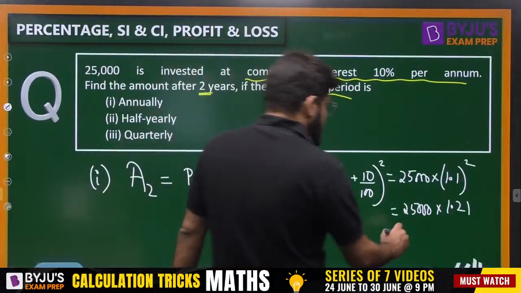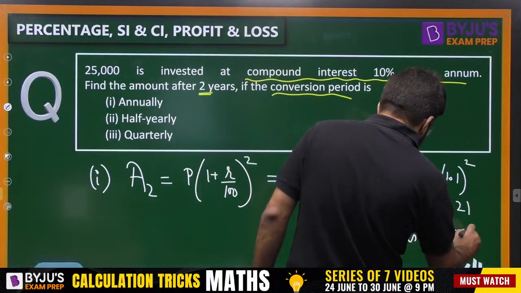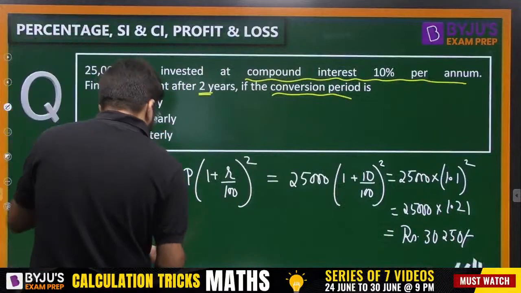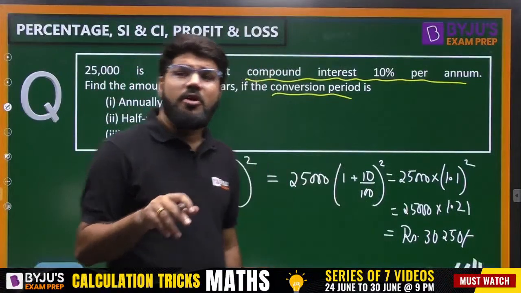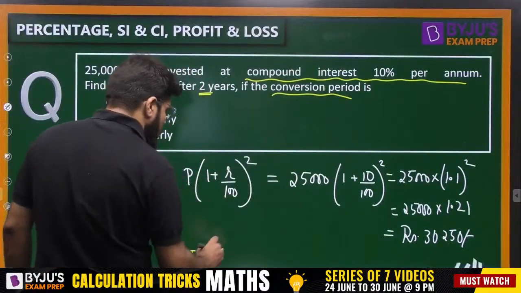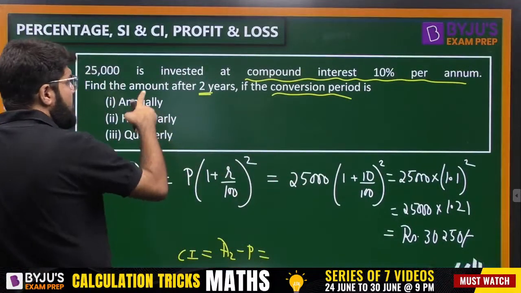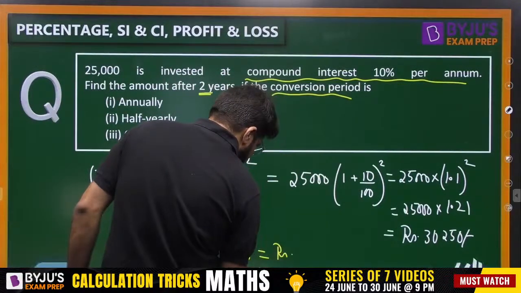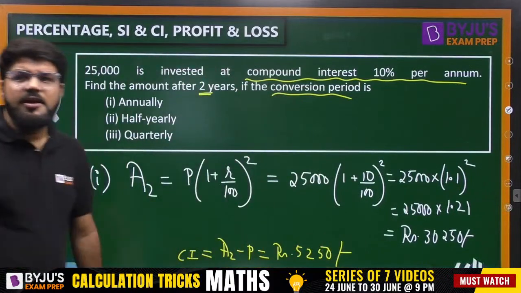30,250, correct. So the first thing is rupees 30,250, and that is the amount. What they are asking is to calculate the compound interest. Be careful. In compound interest you have the formula for amount, so the interest is the amount minus the principal invested. 30,250 minus 25,000, so the answer is rupees 5,250. 5,250 is the interest.